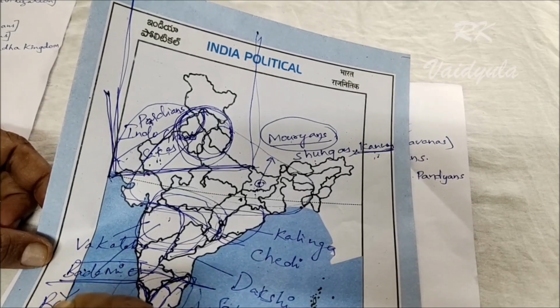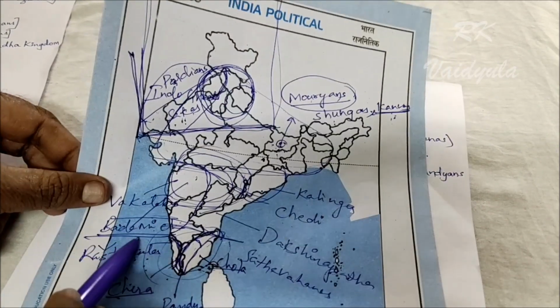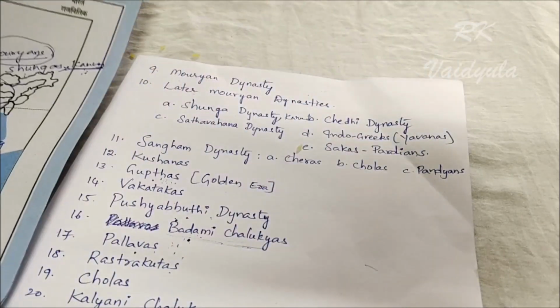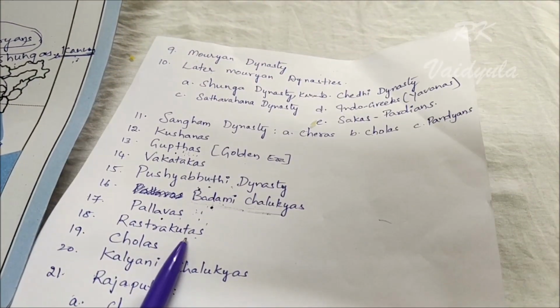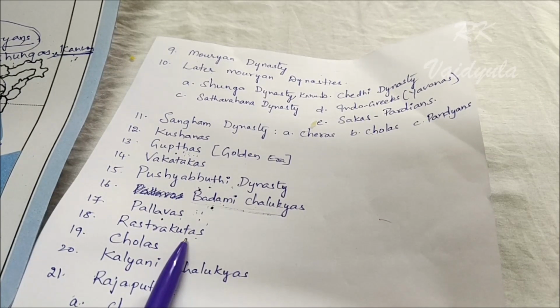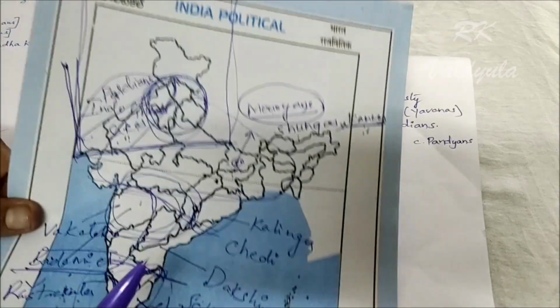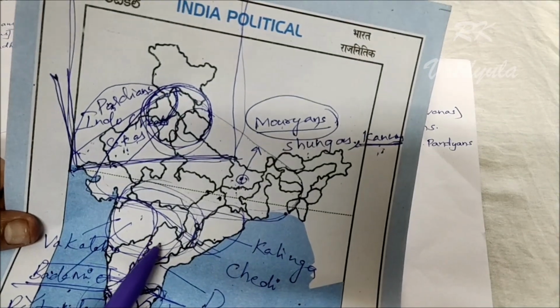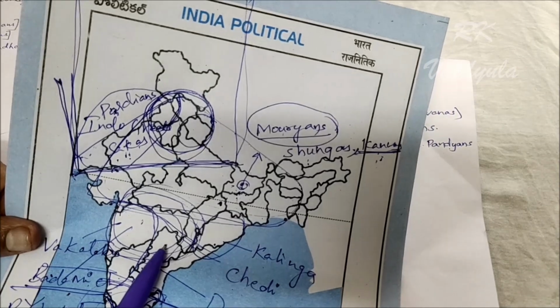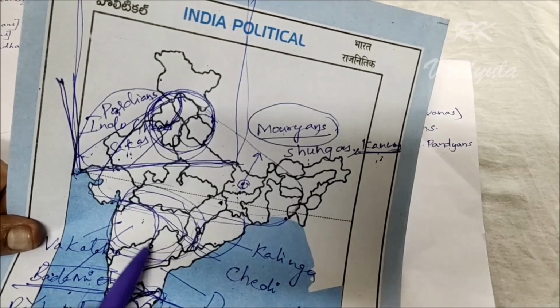The Rashtrakutas arrived. The Rashtrakutas ruled in the Maharashtra and Karnataka areas, while Telangana was given free to the Vemulavada Chalukyas by the Rashtrakutas.